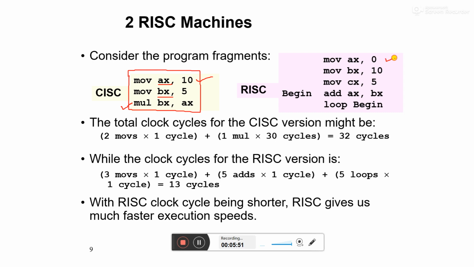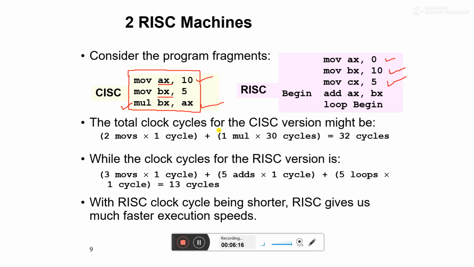How? We define AX as 0, BX as 10, CX as 5. Now we add BX to AX, how many times? 5 times. So we need to add 5 times to AX, and then I get the same result I got from multiplication.